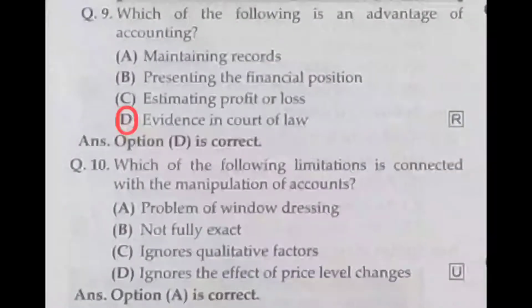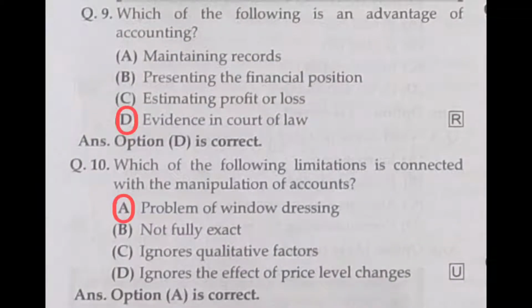Question number 10. Which of the following limitations is connected with the manipulation of accounting? Manipulation means that the entrepreneur has to make some adjustment in order to get a bank loan, etc. The accounts will be manipulated. It is otherwise known as window dressing. That is a problem of window dressing. So, manipulation of accounting is nothing but the problem of window dressing. The answer A is the correct answer.